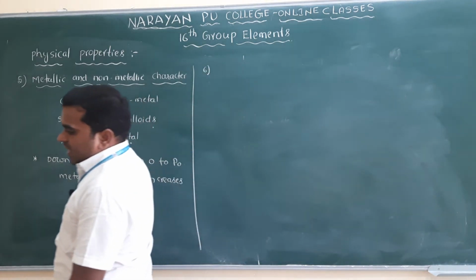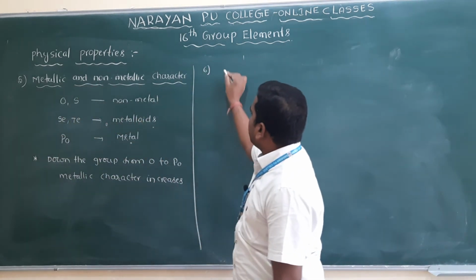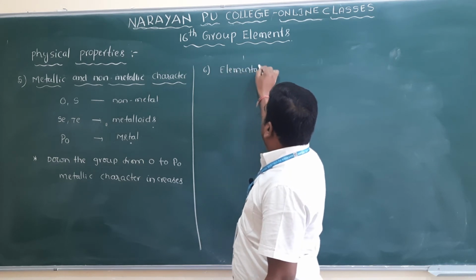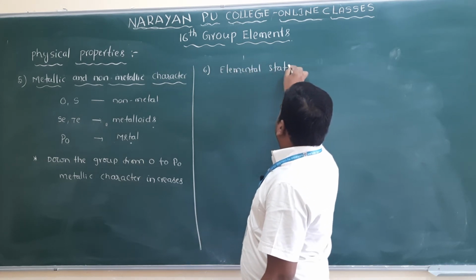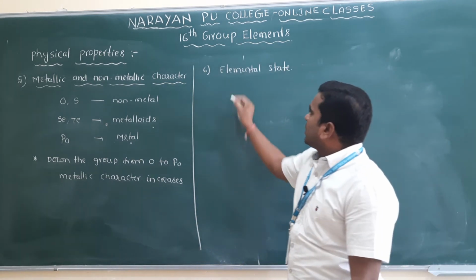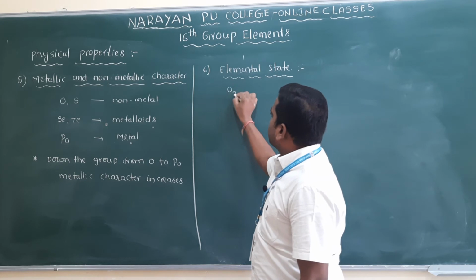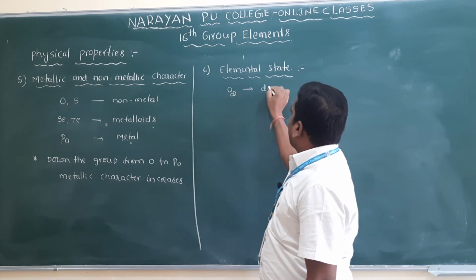The next one is elemental state. What is elemental state? Here you know that oxygen is a diatomic molecule.